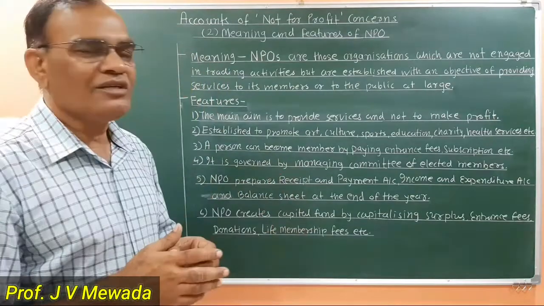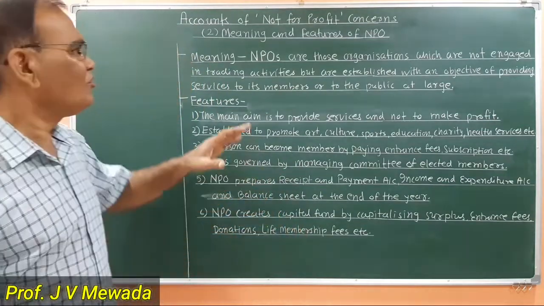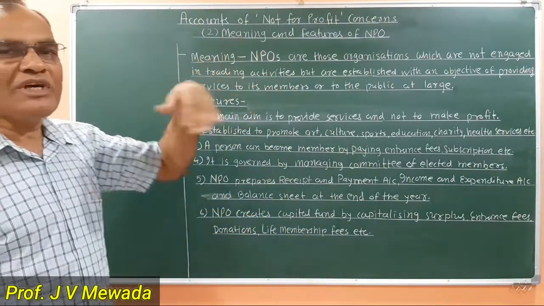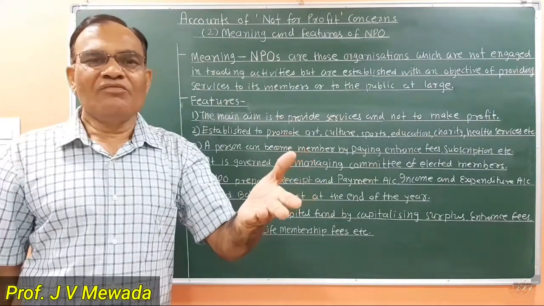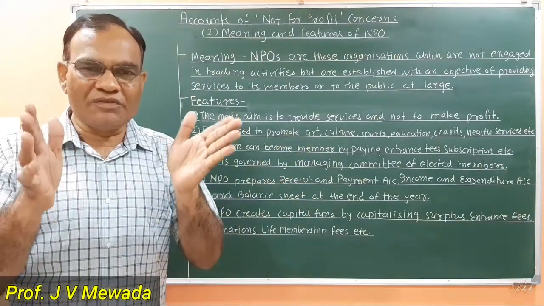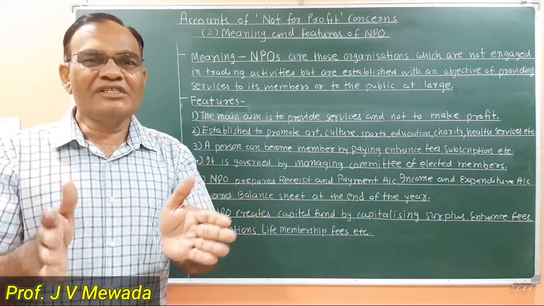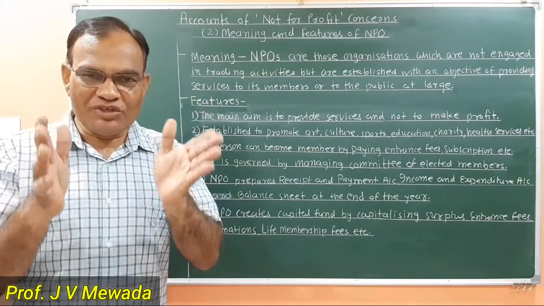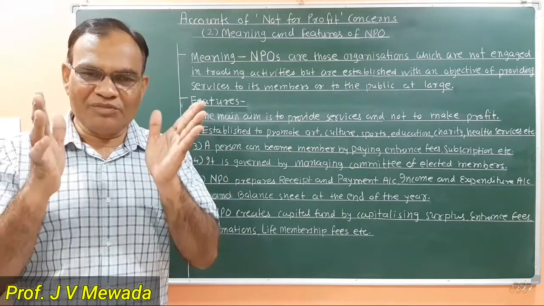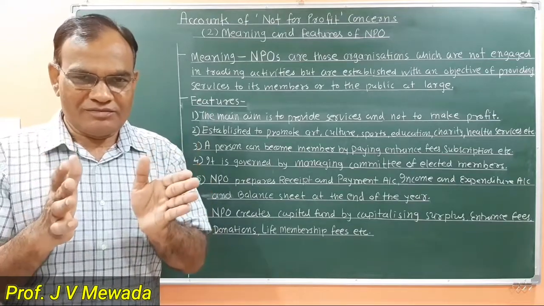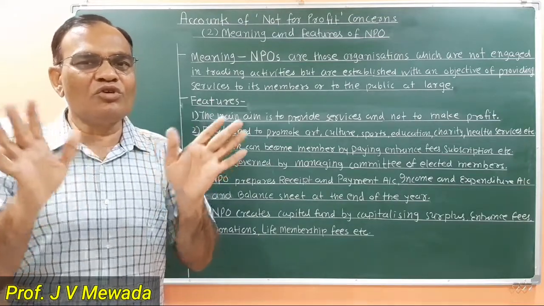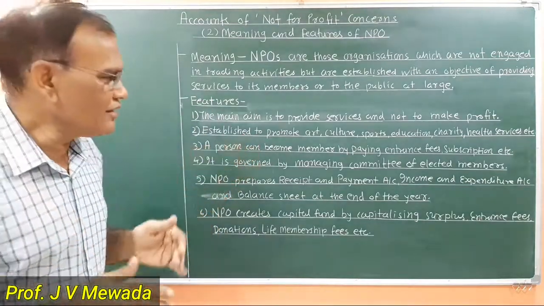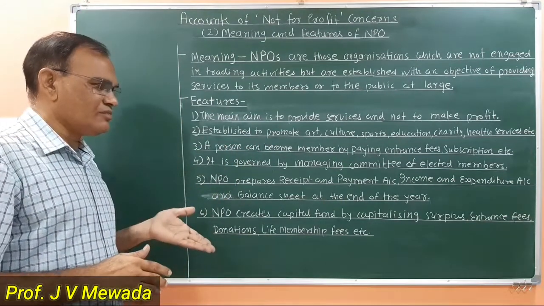So friends, in short, what is NPO? NPOs are the organizations which are meant for providing services. These services are provided free of cost, or they may charge some minimum amount, but the aim is not to make profit. And these are the features.